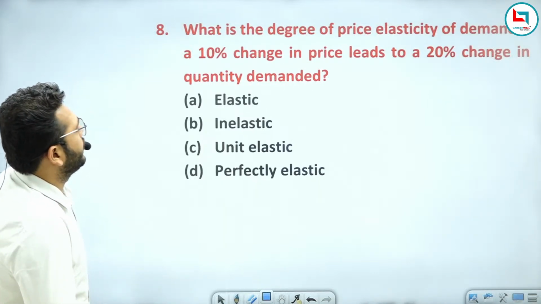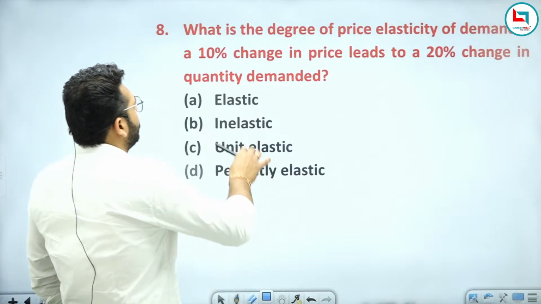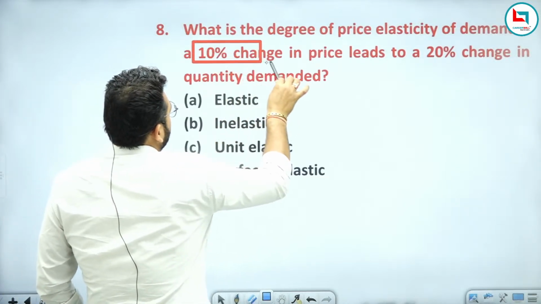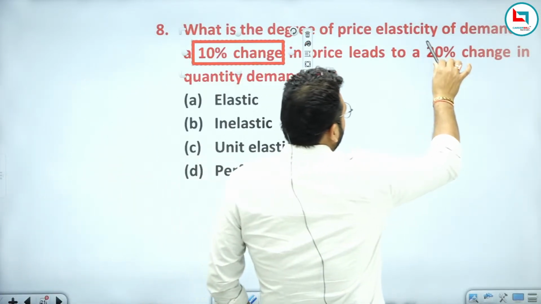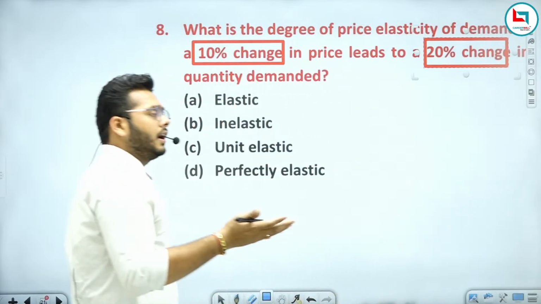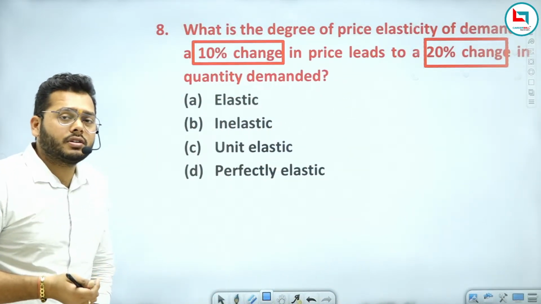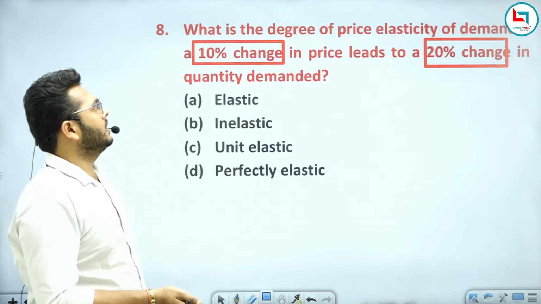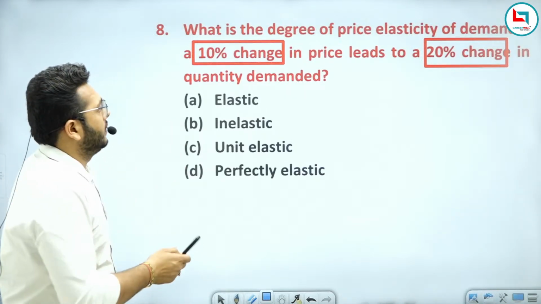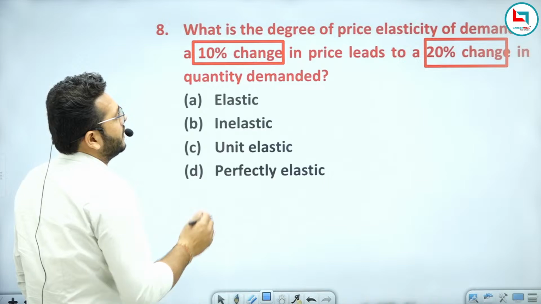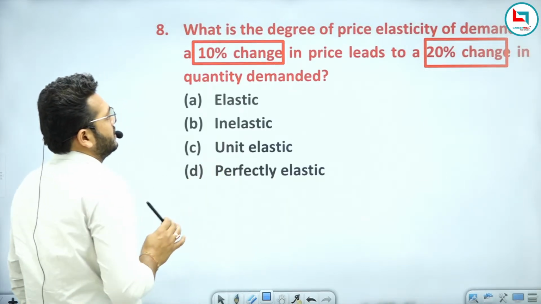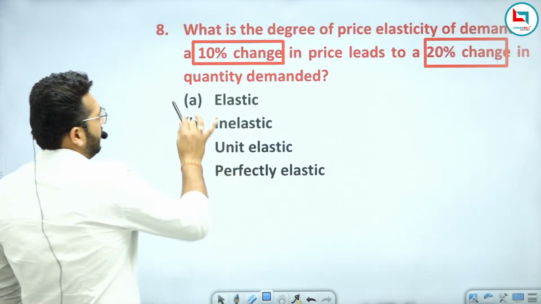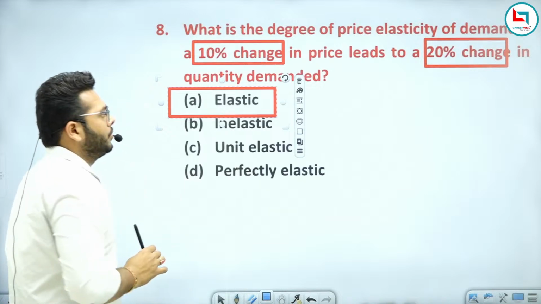What is the degree of price elasticity of demand if a 10% change in price leads to a 20% change in the quantity demanded? There is a 10% change in price and demand is changing 20%. It means elastic, because demand is changing more and price is changing less. That is why it is called price elasticity. This is elastic in nature, right? So this will be your right answer.